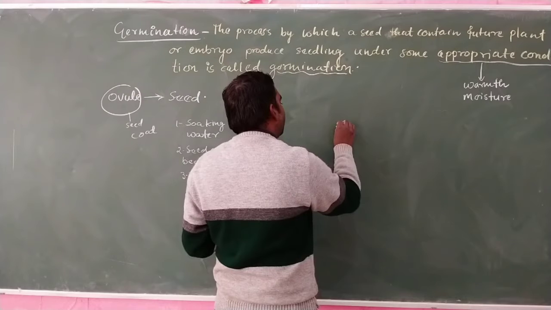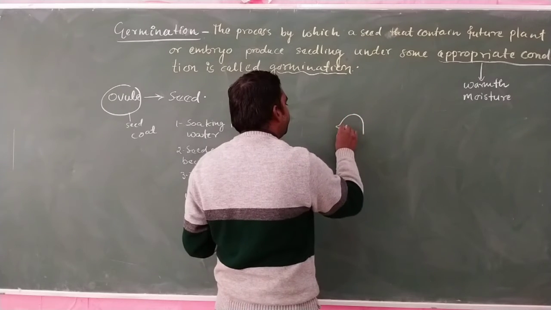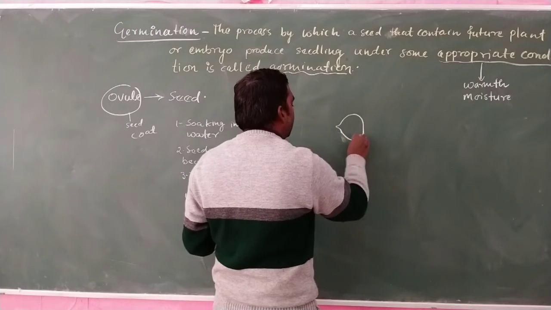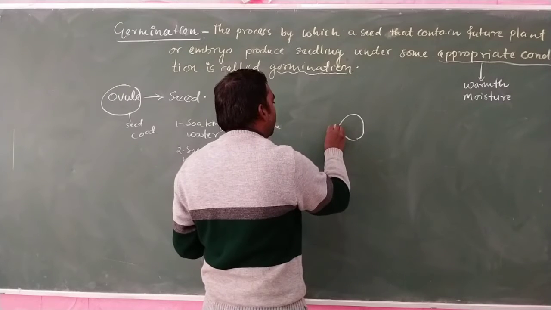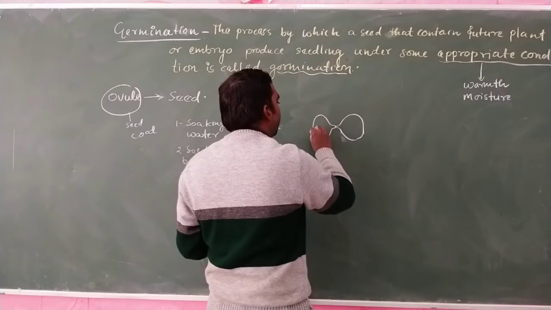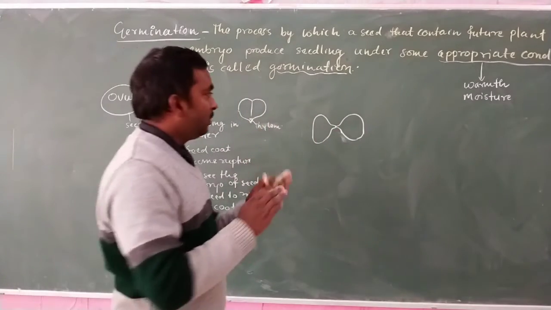Inside the gram seed, if we remove the seed coat, the two cotyledons of the gram seed become separate.